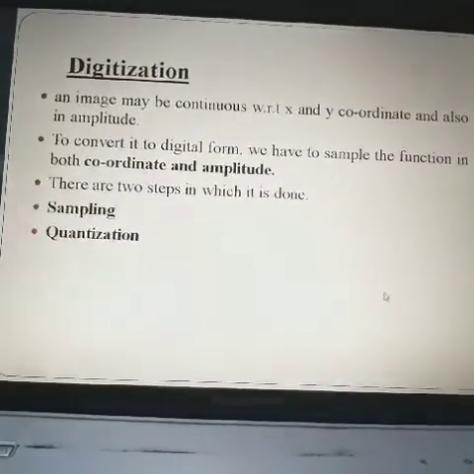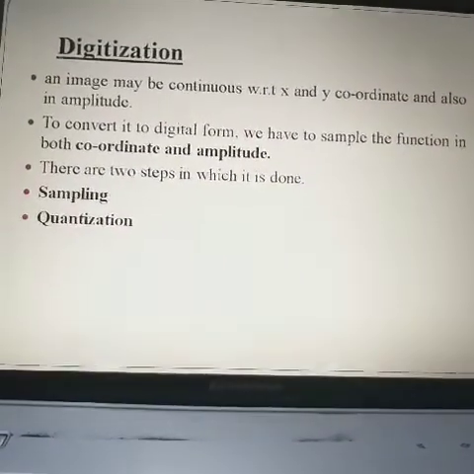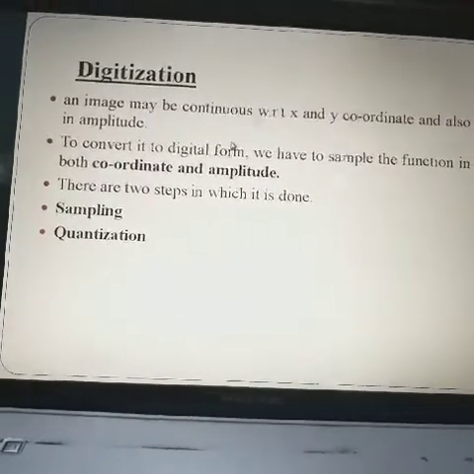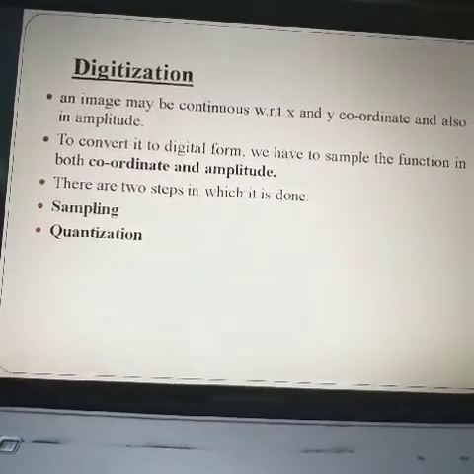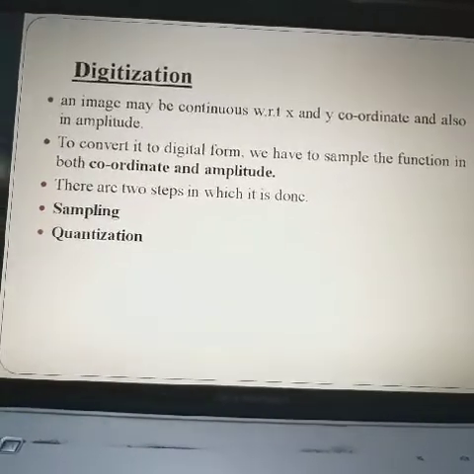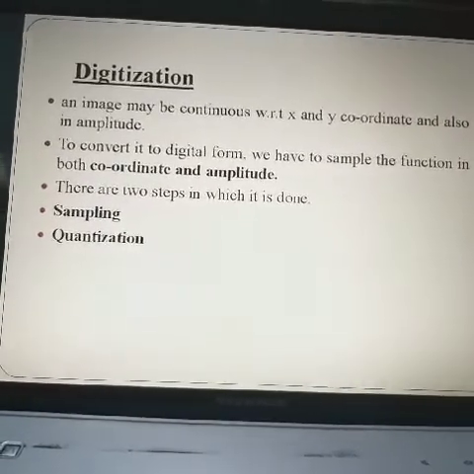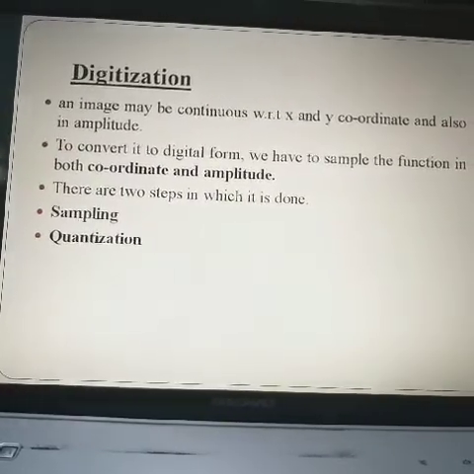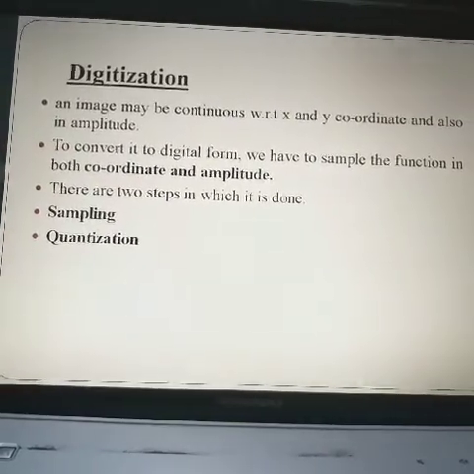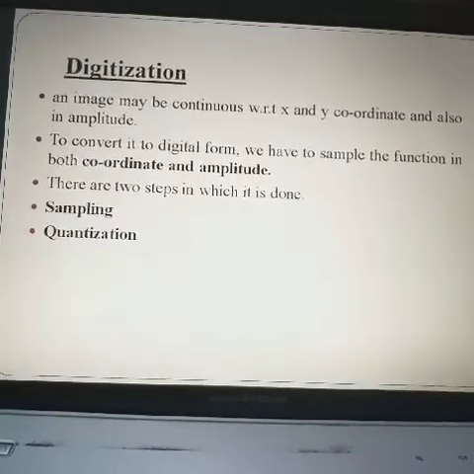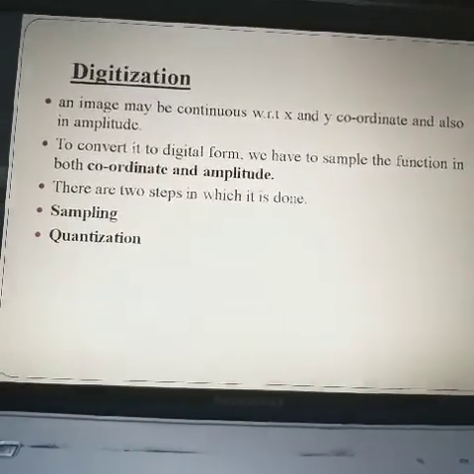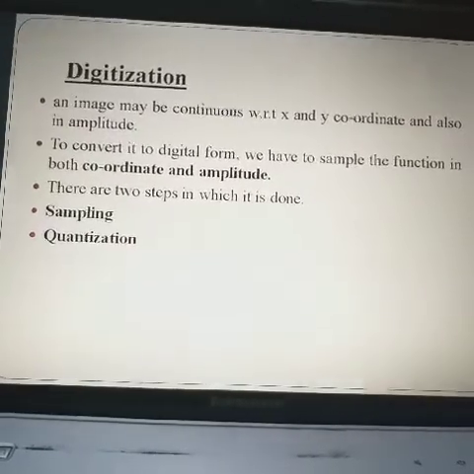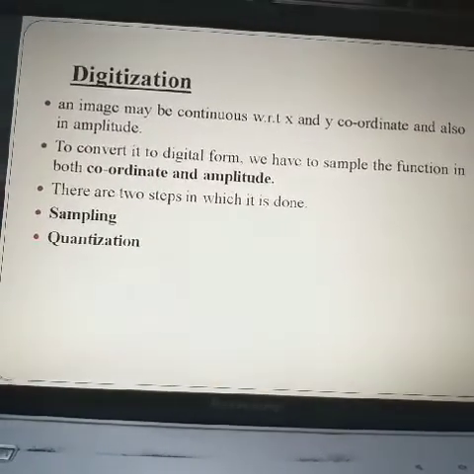In the next step, we have to know about digitization. Images are in continuous form. Each image has x and y coordinates and some amplitude value, and we have to convert it into digital form. The simple function we use is f(x,y), which has the two values x and y.